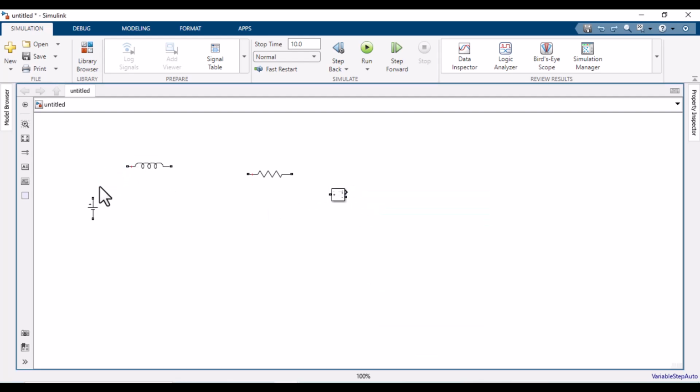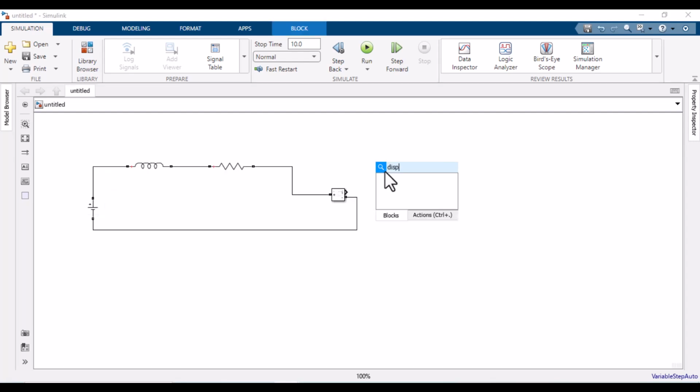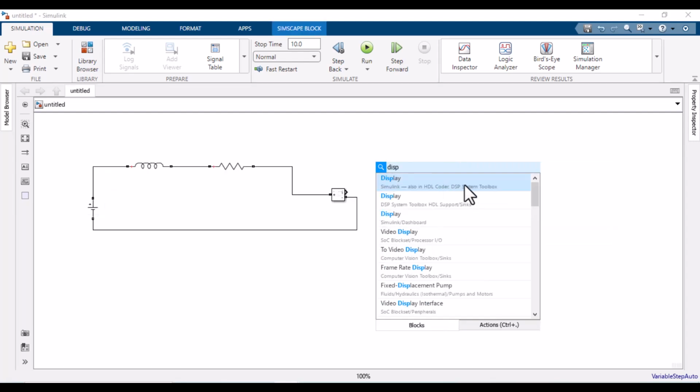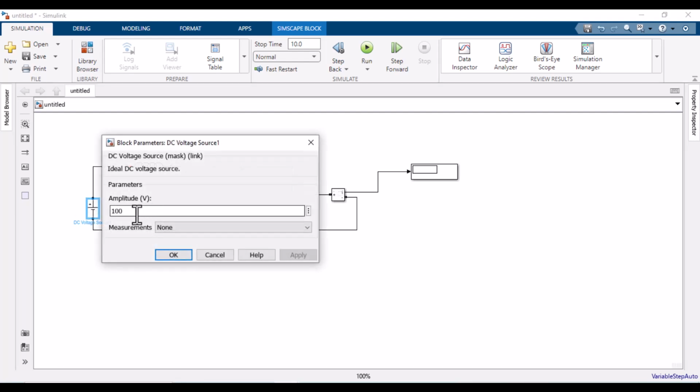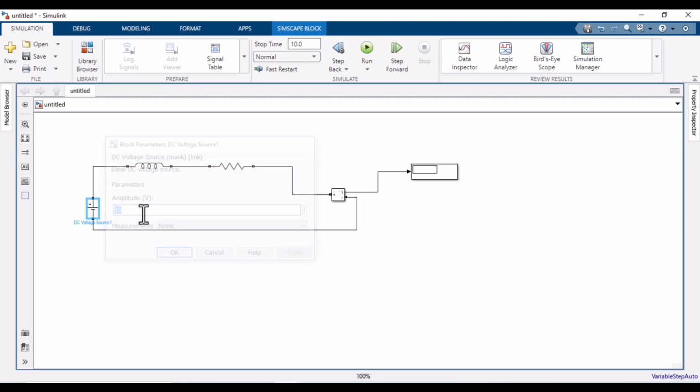Connect all these together, and I also use a display to display the current, or I can even use a voltmeter. Here I want just a small change: I want to make it 10, and I don't want any more changes.